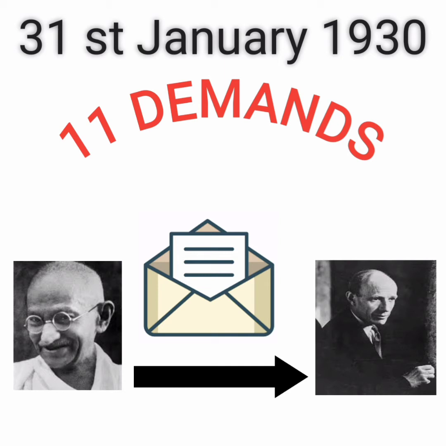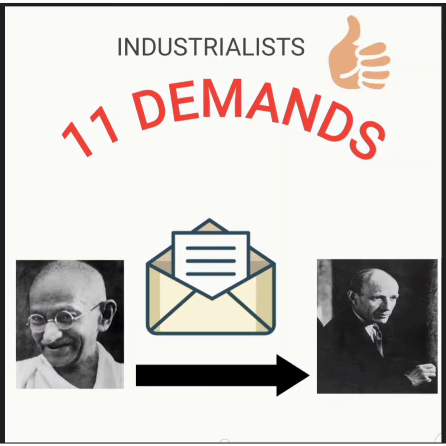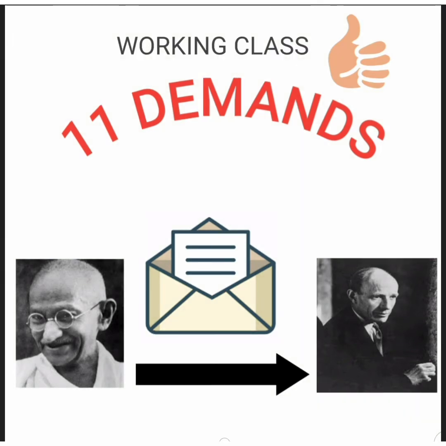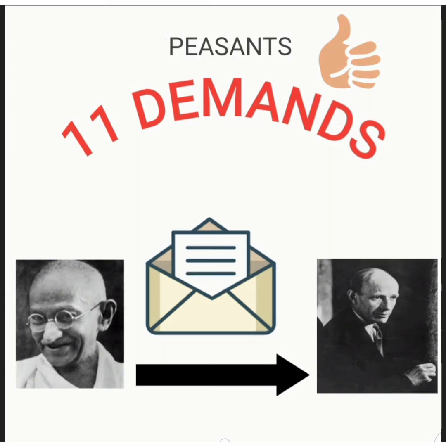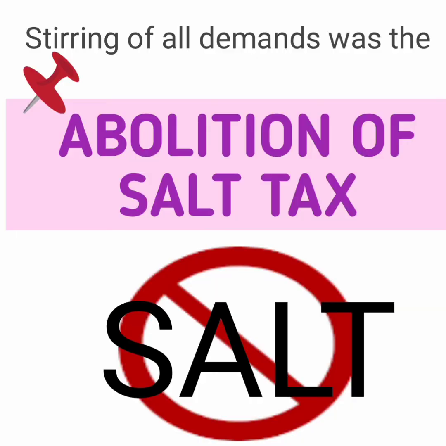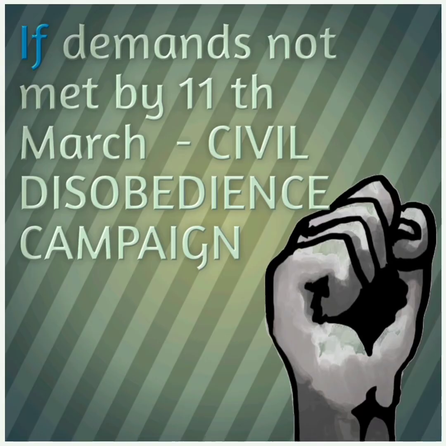On 31st January 1930, Gandhi sent a letter to Viceroy Irwin stating 11 demands. These included the demands of all the sections of society, that is, the industrialists, the working class, as well as the peasants. This clearly reveals that Gandhiji took efforts to look into the problems of all sections of society, and the most cheering of all the demands was the abolition of salt tax. Gandhiji also stated that if the demands were not fulfilled by 11th March, a civil disobedience campaign would be launched.